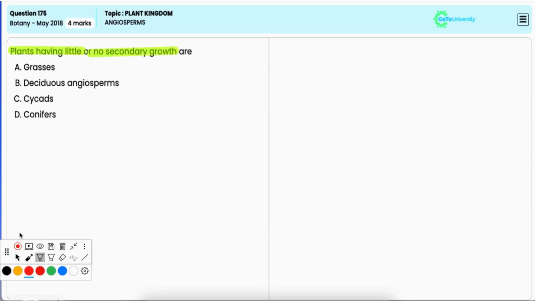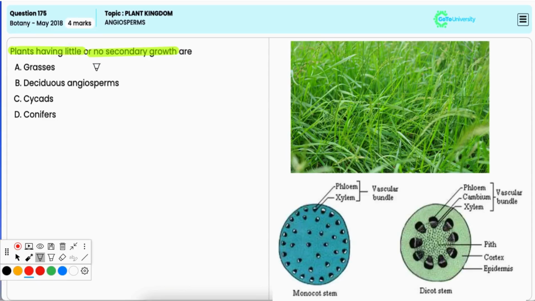Option A, grasses. Now, grasses are monocotyledonous plants, and monocots have little or no secondary growth due to the absence of the vascular cambium, which is responsible for producing secondary xylem and phloem. So, grasses and other monocots do not exhibit the thickening of the stem or the roots. Hence, this is the correct option.